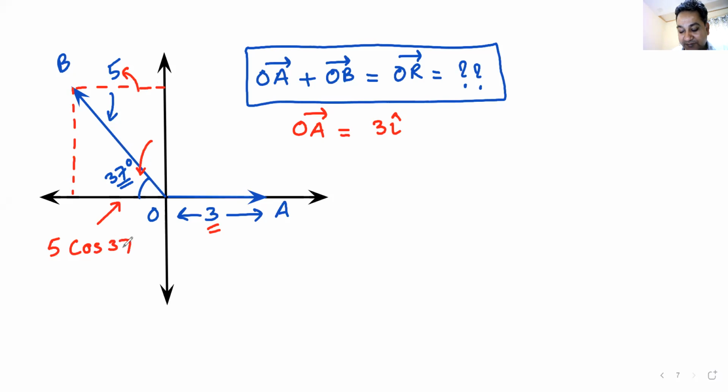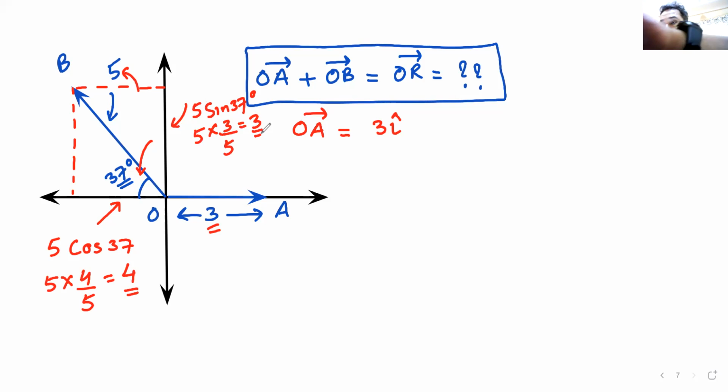And I think most of the answers are wrong. Only one answer is right. Yeah, one or two answers. Even I made the same mistake. So this is 5 cos 37 and the other side becomes 5 sine 37. Do we understand this, everyone? How much is cos 37? Cos 37 is 4 by 5, so this side becomes 4. Sine 37 is 3 by 5, so this side becomes 3.